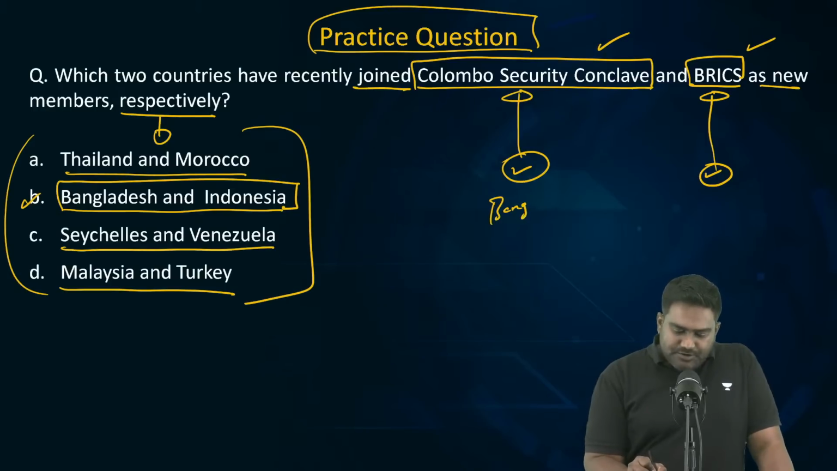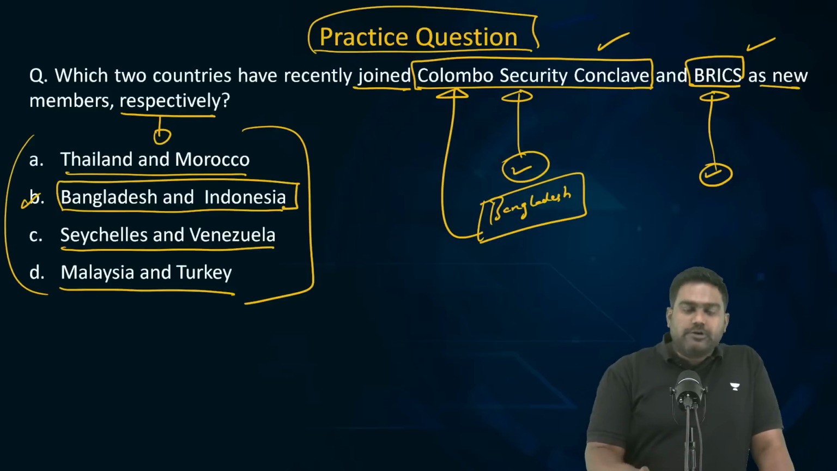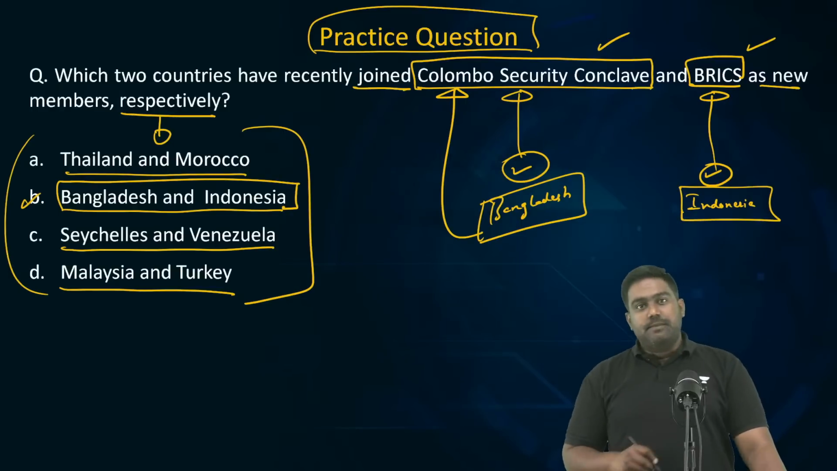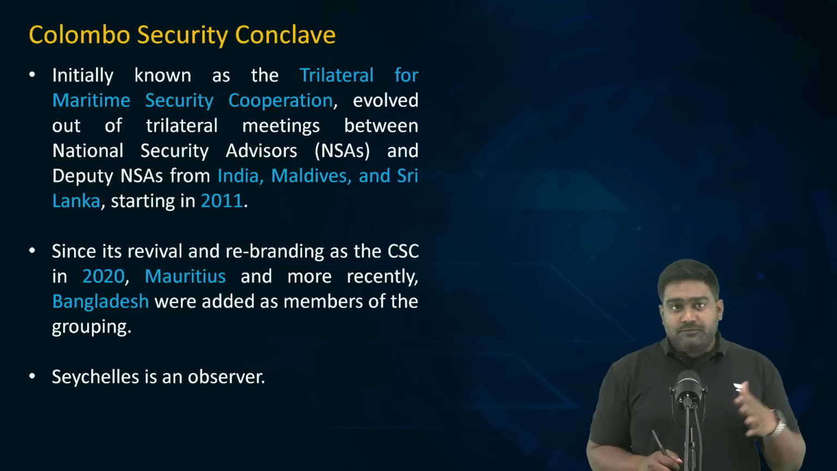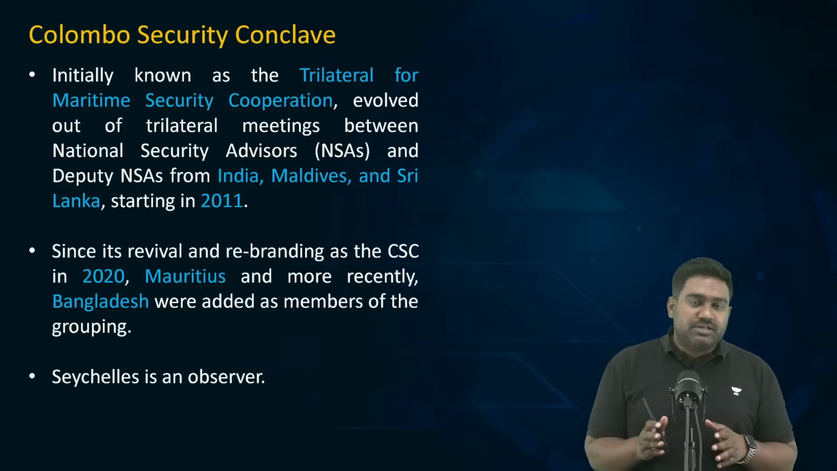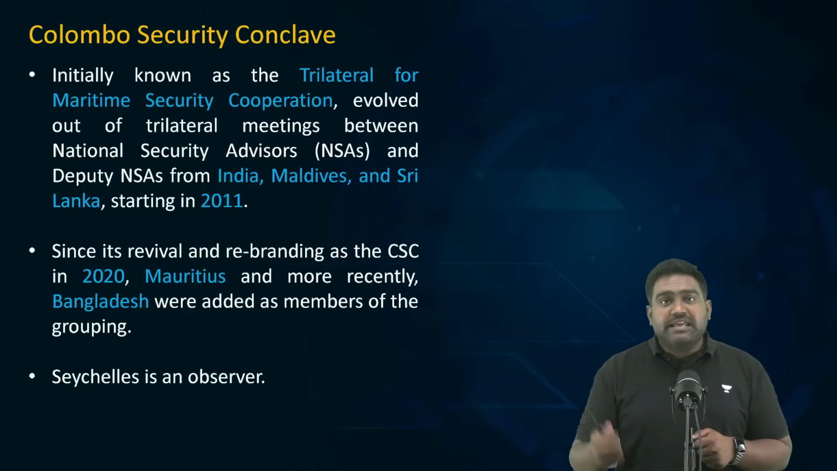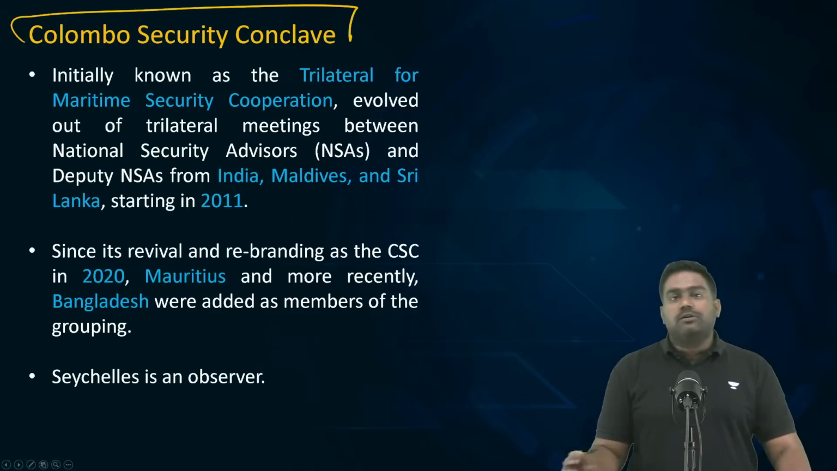So Bangladesh is the country which has joined Colombo Security Conclave as a member. Understood? It has recently joined Colombo Security Conclave as a member when Sheikh Hasina government was in power. Then Indonesia has joined BRICS as the latest member in January 2025. Now let's quickly understand what is Colombo Security Conclave, who are the members, what's the mandate of this organization, and we will also have a small discussion on BRICS, especially on the expansion of BRICS. Because in recent years, BRICS has added many new members. So let's talk about BRICS expansion, but before that, let's talk about Colombo Security Conclave.